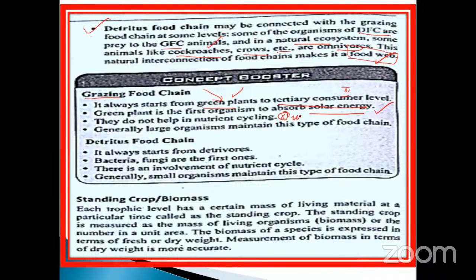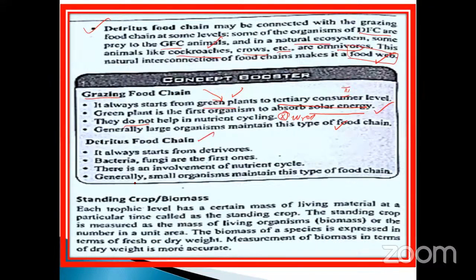It is a wrong statement. When they have given that it helps, but it does not help. Generally, large organisms maintain this type of food chain. So this is also assertion reasoning. Sometimes they may ask, generally, the grazing food chain, what is that? It does not maintain large organisms, like that. They may ask the questions.